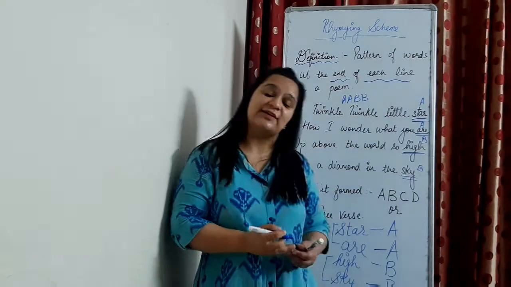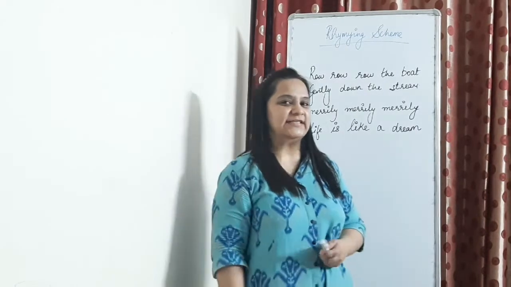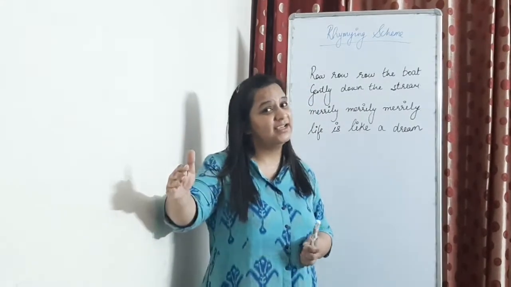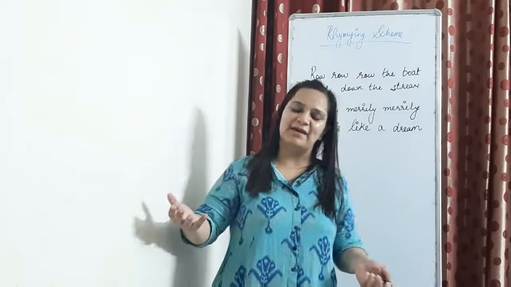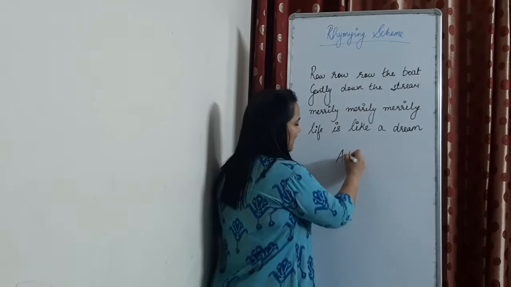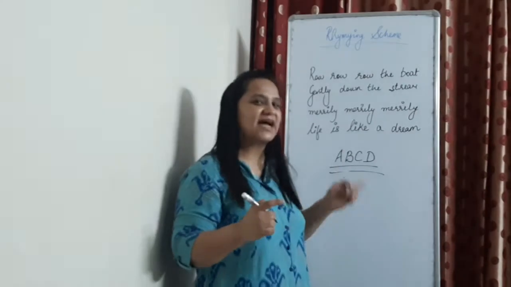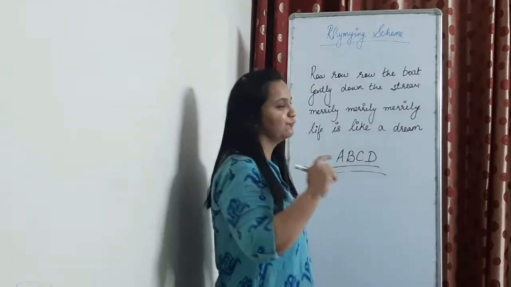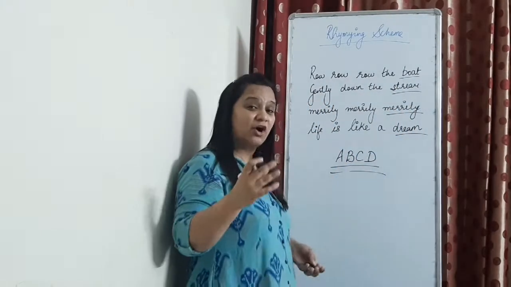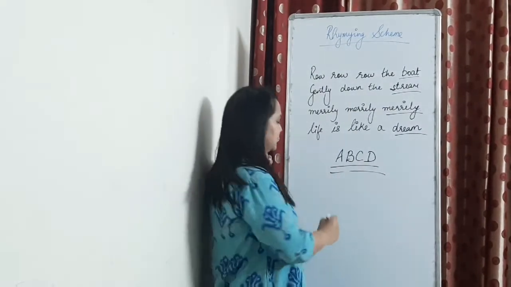Correct? So now let's see another example to find out a rhyming scheme. Row, row, row your boat gently down the stream. Merrily, merrily, merrily, merrily, life is but a dream. So first thing, always remember, A, B, C, D. These are the alphabets which will decide the rhyming scheme. Next, we have to find out the last words. So let's do it. Since we are not very sure and it is only a second practice, I will suggest that you write those words.